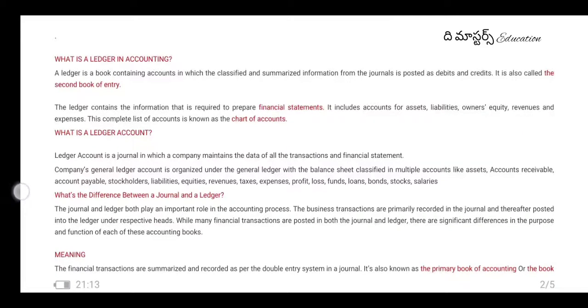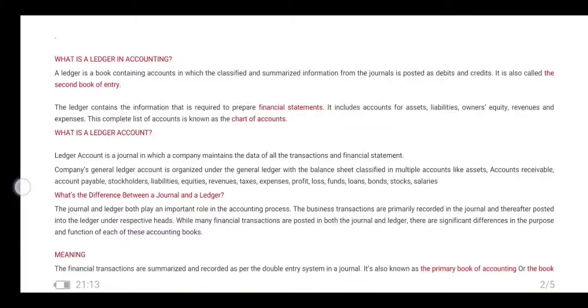The ledger contains the information that is required to prepare financial statements. Financial statements are income statements and balance sheets. It includes accounts for assets. Assets are like fixed assets, tangible assets, intangible assets, current assets, and liabilities. Liabilities are also current liabilities and fixed liabilities, then long term and short term liabilities. Then the owner's equity. Owner's equity is equity shares, debts, etc., and revenue and expenses. This complete list of accounts is known as the chart of accounts.